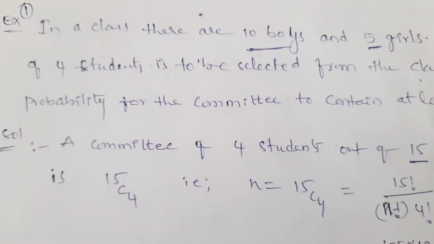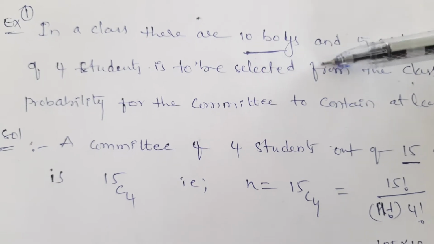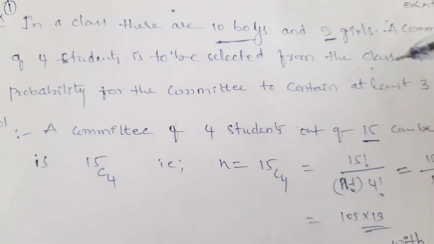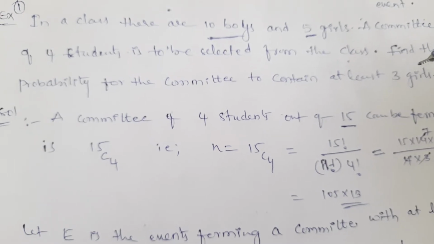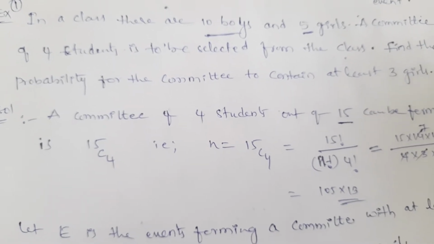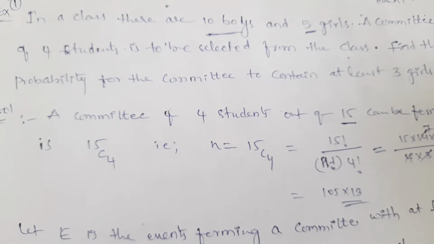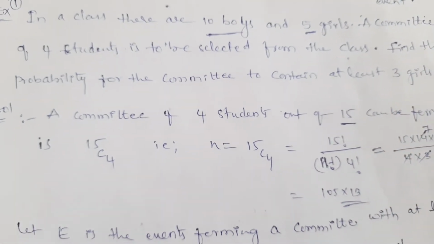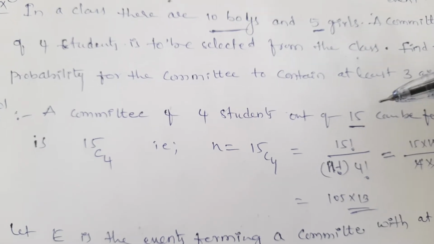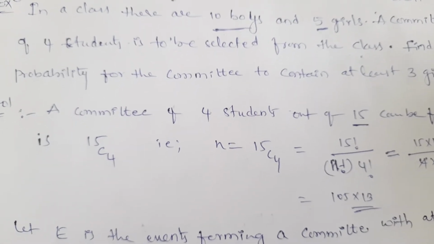Once again I will explain the problem. In a class there are 10 boys and 5 girls. A committee of 4 students is to be selected from the class. Find the probability for the committee to contain at least 3 girls.